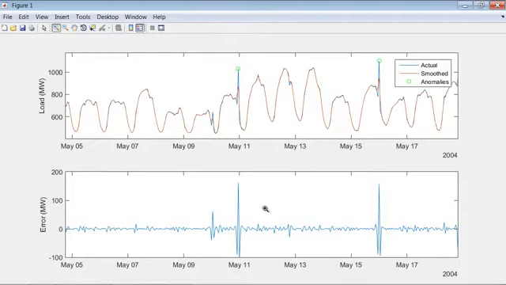So the question then becomes, okay, so we've identified these, but then what do we want to do about them? Again, there's no one right answer. We might want to just remove these and just stick a blank value in there, something like a NaN, not a number. Or maybe we want to replace them with different values, maybe like a moving average or a linear interpolation. Refit a smoothing spline here to take a good guess at what that missing value maybe should have been.